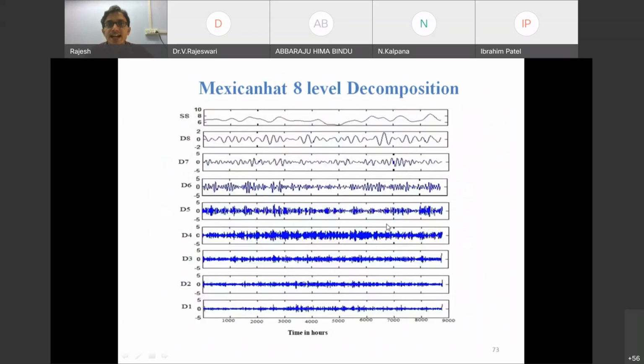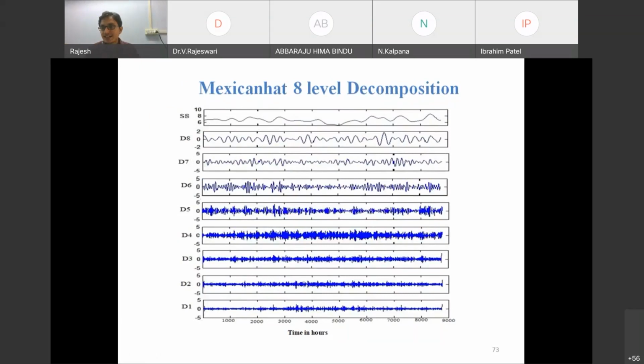Mexican hat 8-level decomposition. So we have to decompose it to 8 levels. So the signals are D1 to D8 and SC8, total 9-level decompositions. After this, we have to forecast SC8, D8, D7, D6. Total values are D1 to D8 plus these 8 samples plus SC8. Then you will get the original wind signal.